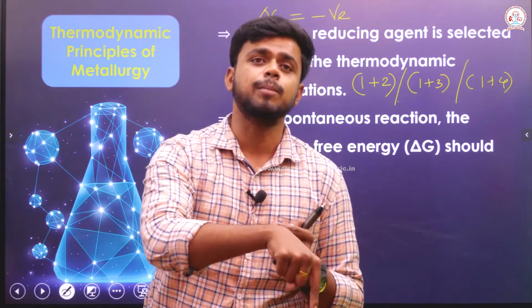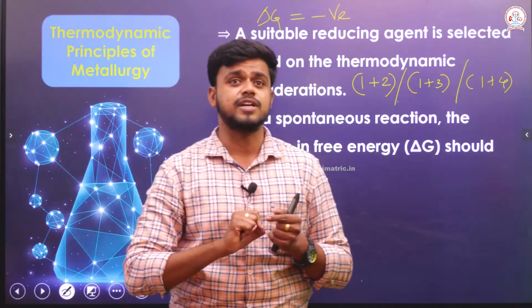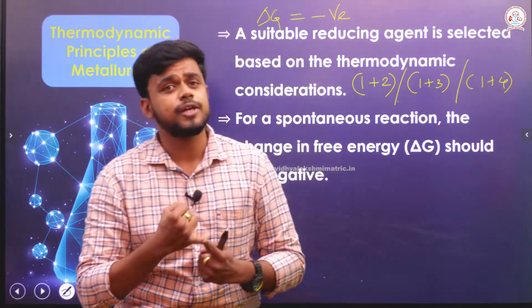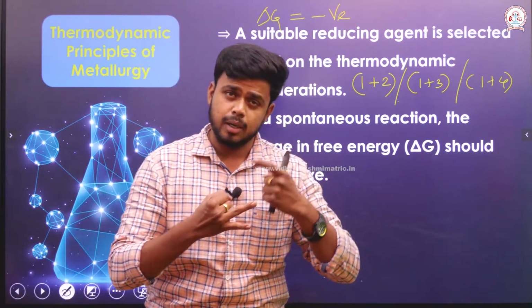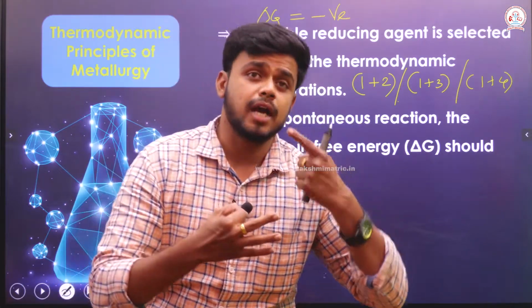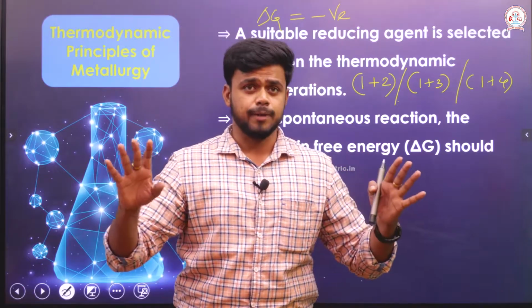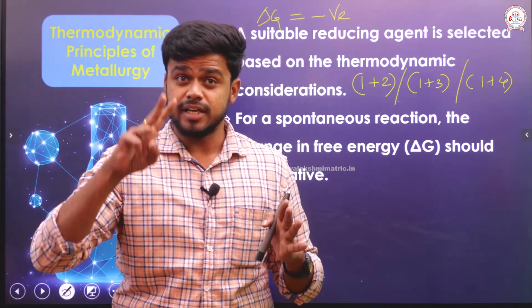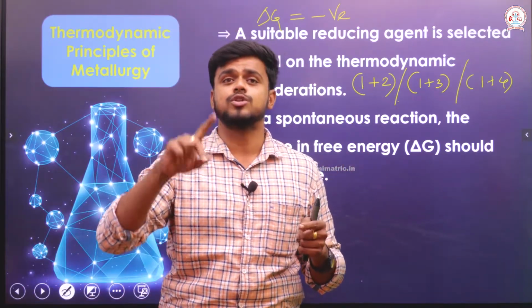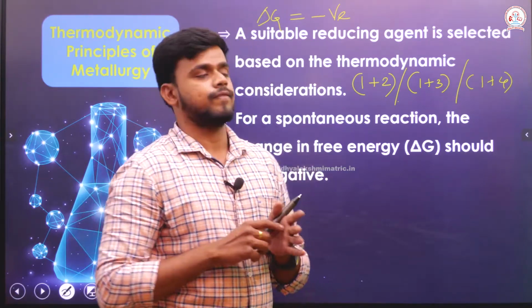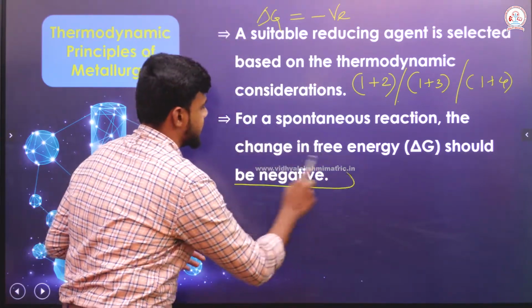And in that coupled reaction, which atom is used as a reducing agent? Either carbon that forms carbon monoxide, carbon that forms carbon dioxide, or carbon monoxide that forms carbon dioxide. You can use any of them. But the Gibbs free energy change for the coupled reaction should be more negative. That is what has been stated.